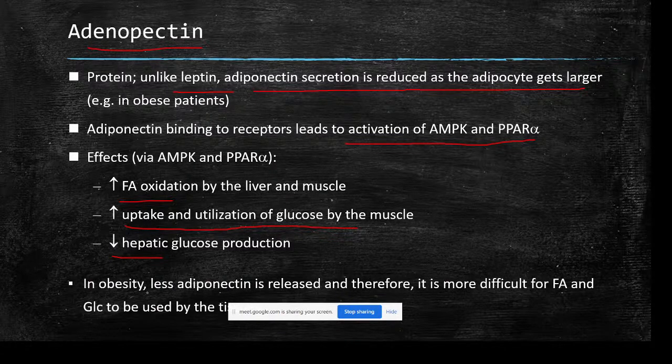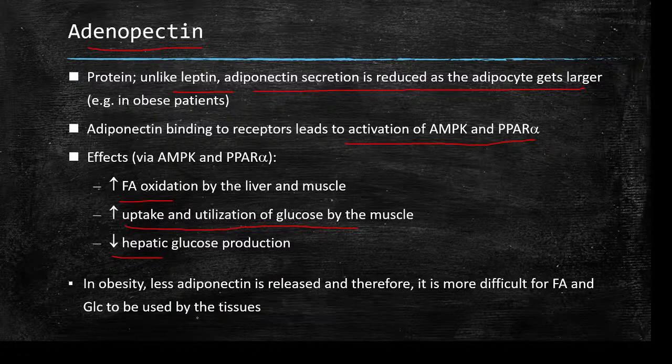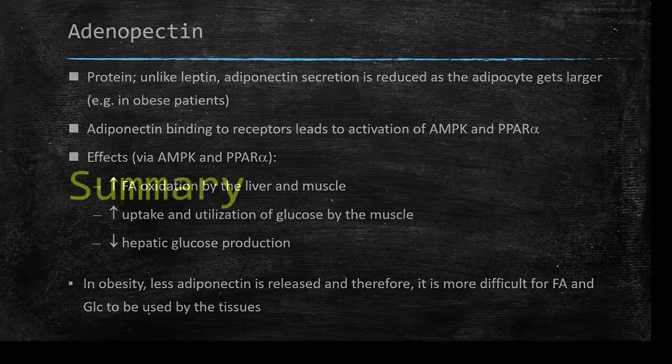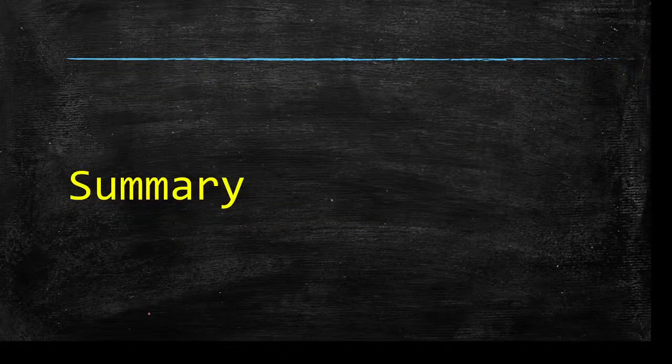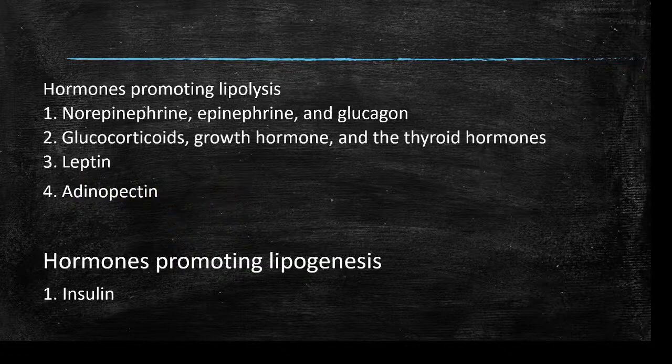Okay, in obesity, less adiponectin is released, and therefore it is more difficult for fatty acid and glucose to be used by the tissues. So in summary of today's class, hormones promoting lipolysis are norepinephrine, epinephrine, glucagon, glucocorticoids, growth hormone, thyroid hormones, leptin and adiponectin. Hormones that promote lipogenesis are insulin.